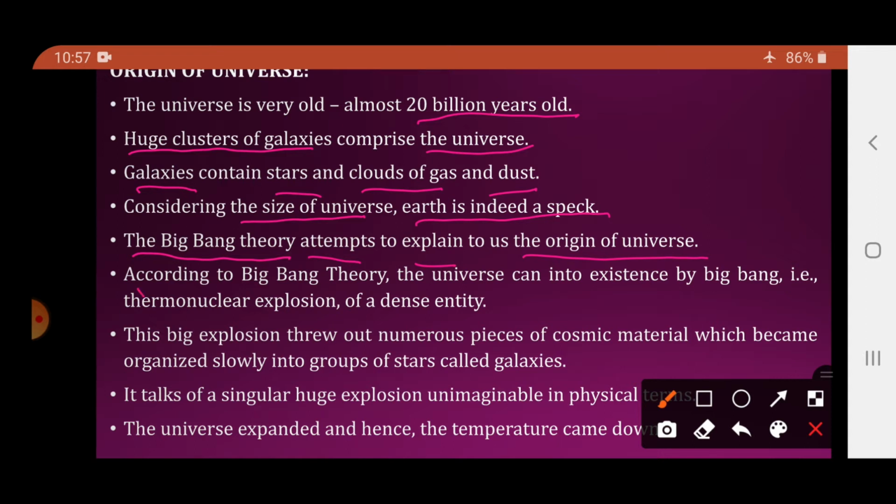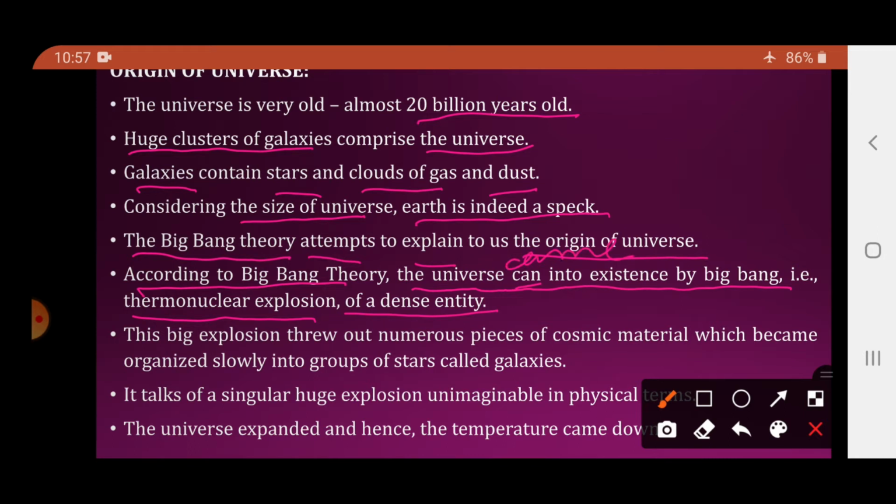According to the Big Bang theory, the universe came into existence by Big Bang, that is by the thermonuclear explosion of a dense entity. So what does the Big Bang theory say? It says that the universe came into existence by Big Bang.